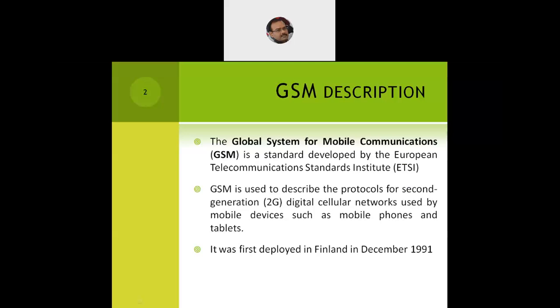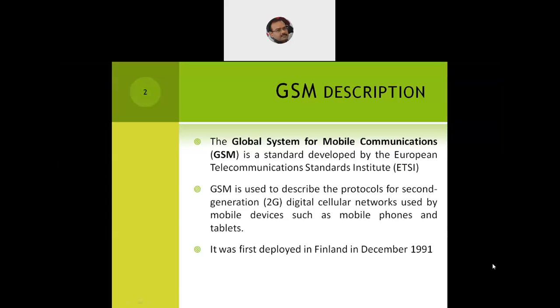So GSM, or the Global System for Mobile Communication, is a standard developed by ETSI, the European Telecommunication Standards Institute. GSM is used to describe the protocol for second generation digital cellular networks. This is the difference between the AMPS and the GSM system.